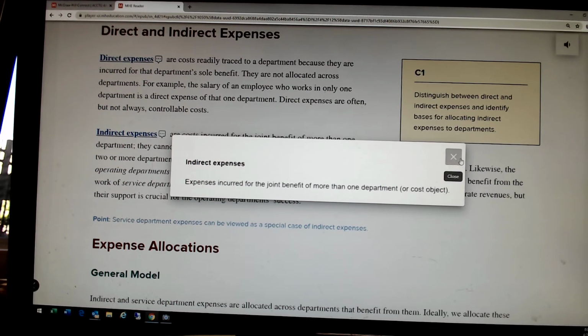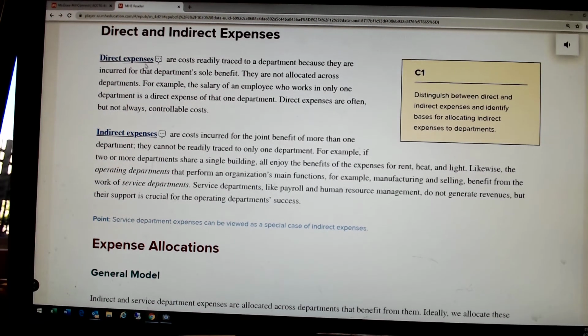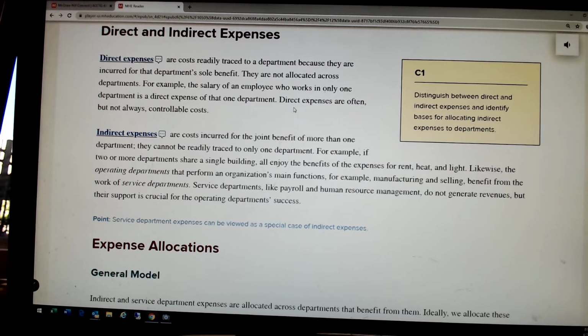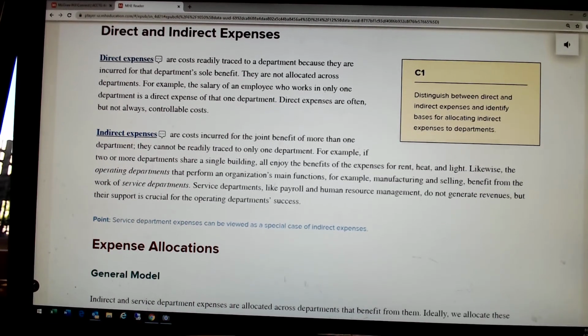Let me get this thing closed up. Okay. Direct expenses. Now you may think, oh, a direct expense, that's a controllable expense. Direct expenses are often controllable, but not always. They're not always a controllable cost. Indirect expenses are normally uncontrollable costs. Yeah, they usually are uncontrollable costs.